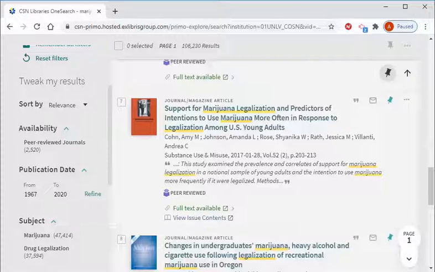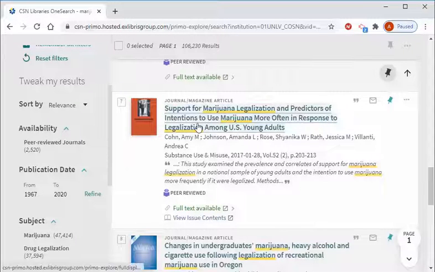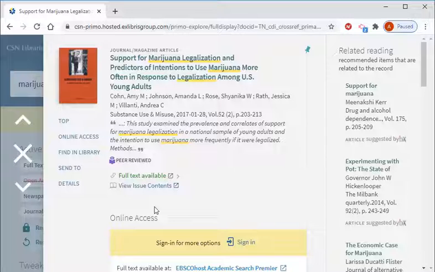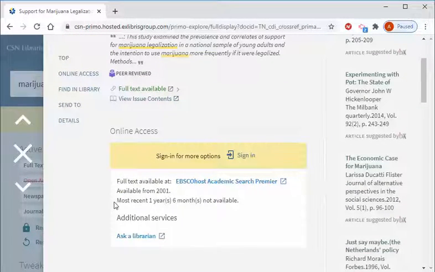So let's have a look at this article. I'm going to click on the title to access it. There are a few things I would like to point out. First, if you have not already done so, go ahead and sign into your account here. This will allow you to access the article off campus.